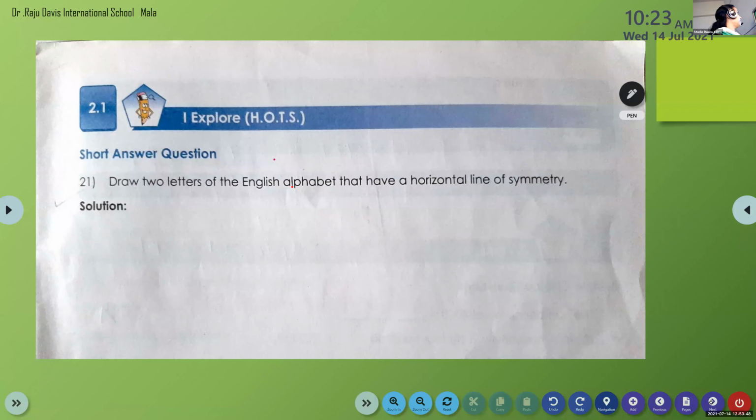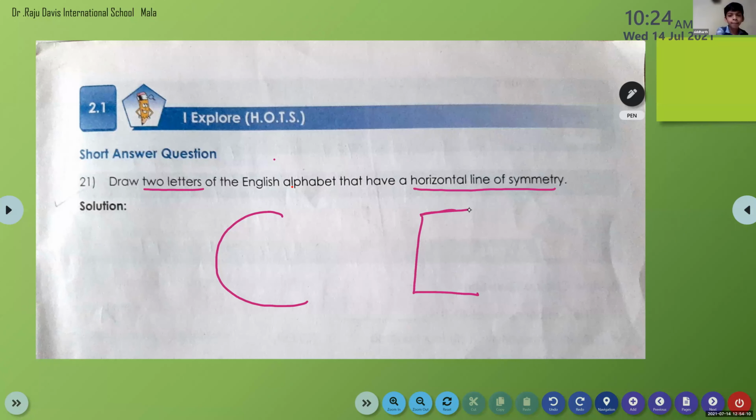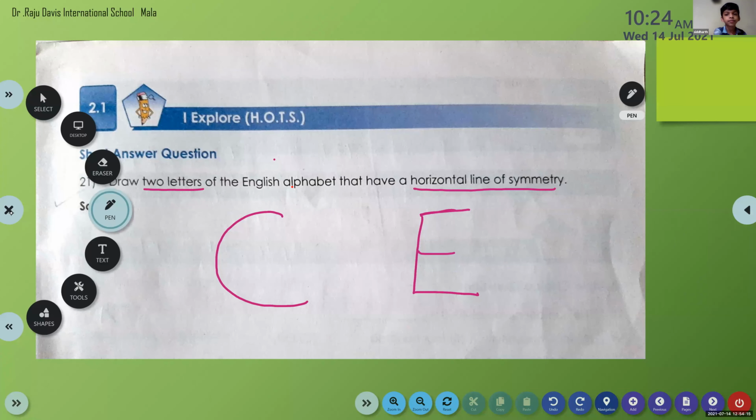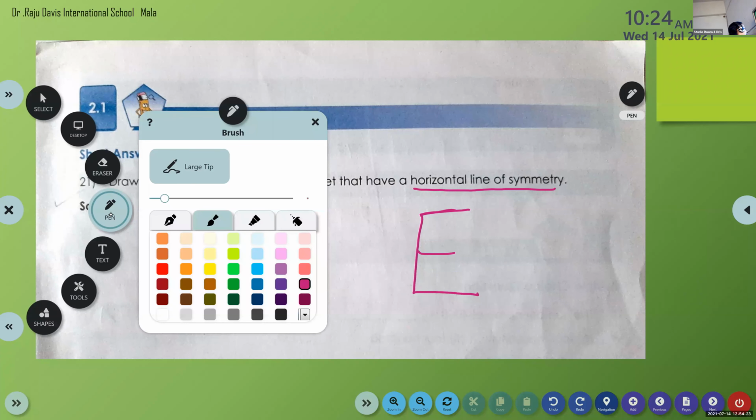Any letters that have? We have done all the English alphabet. Ma'am, B. We can see D. Okay, anything you can do. So you can see C, only one. O. Draw, ma'am, only two letters. D. So we can write D or we can write E. No problem, children, ma'am discussed all the English alphabet. B, yes. H, but H is having both vertical and horizontal. Yes. Ma'am, X.